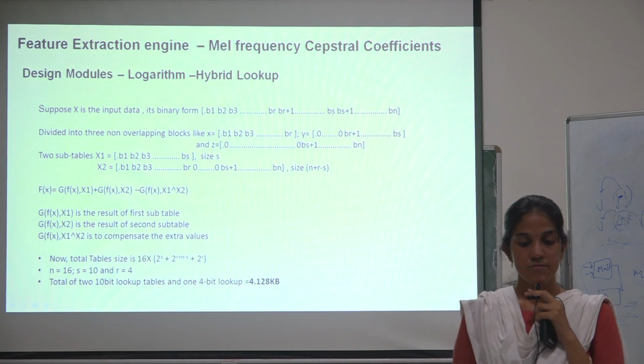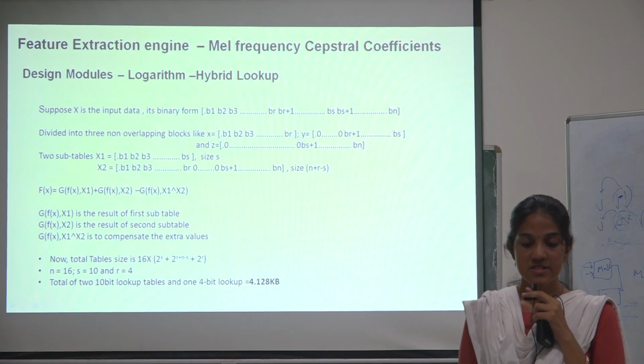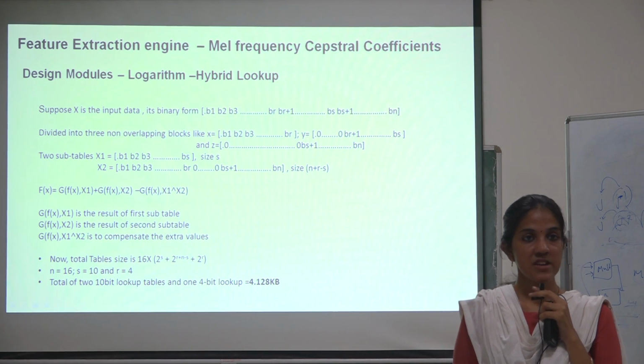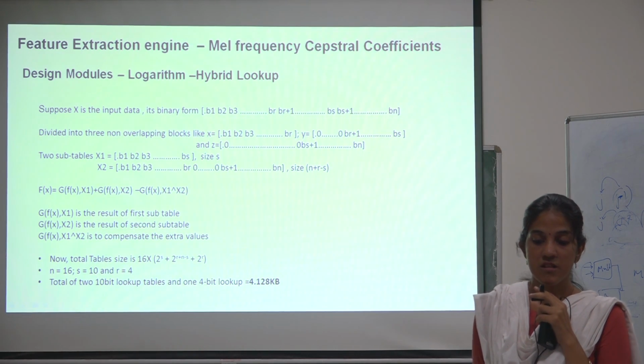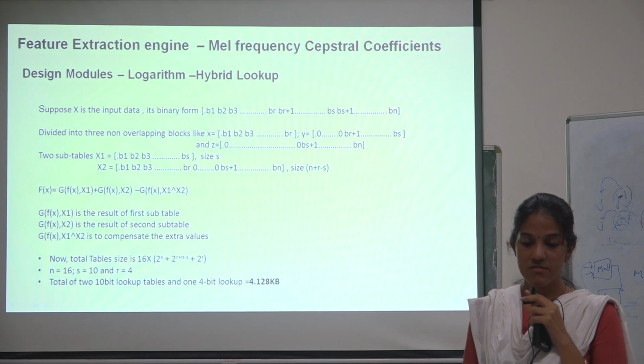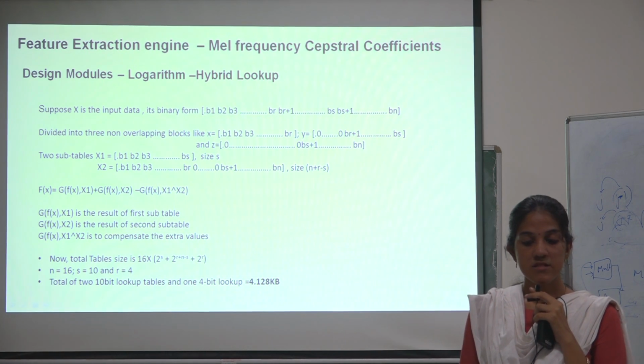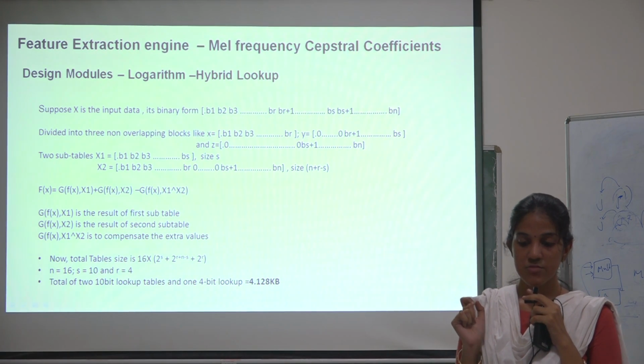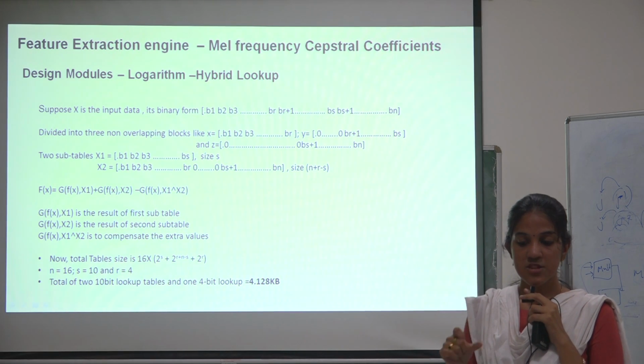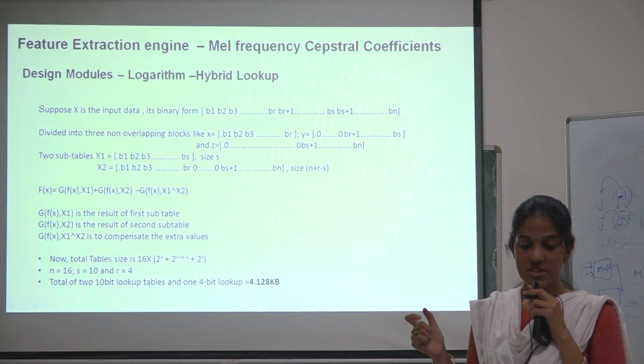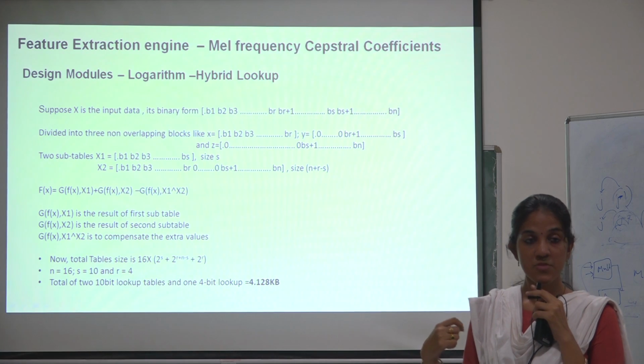So here, let's say X is our input. We represent that in binary as shown, from B1 to Bn, n bits. And this can be divided into 3 non-overlapping blocks, from B1 to Br, then Br plus 1 to Bs, and then again Bs plus 1 to Bn.